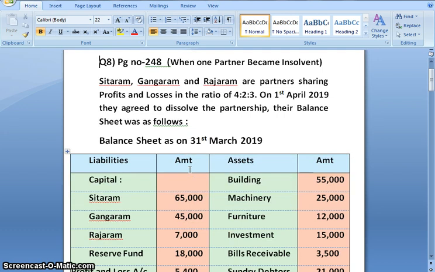Sitaram, Gangaram and Rajaram are partners sharing profit and losses in the ratio of 4:2:3. On 1st April 2019, they agreed to dissolve the partnership. Their balance sheet is as follows.